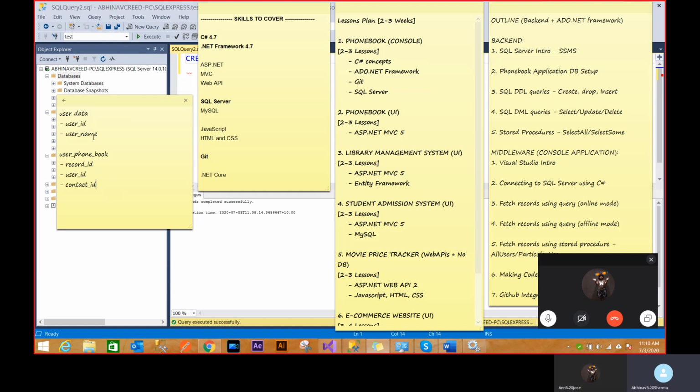but then eventually the phone book has to have some kind of context inside it. All the users will be here, but you will have to somehow connect this user and that user using a record and using this phone book.